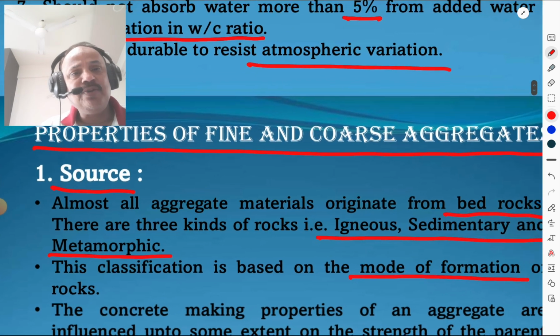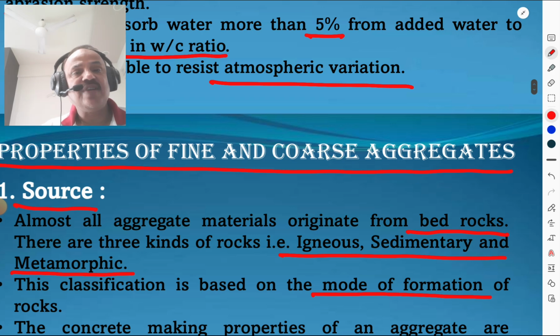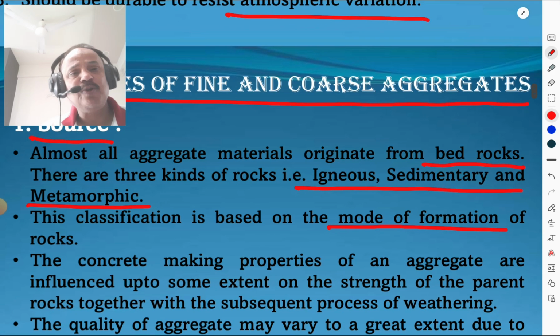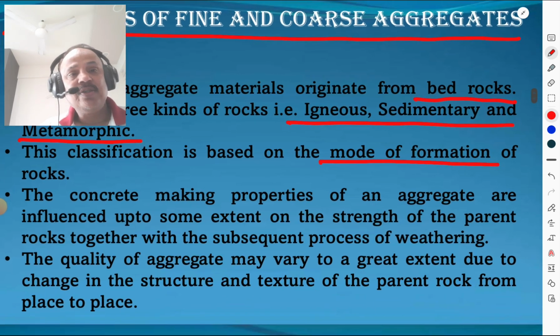Then we are going to discuss the properties of fine and coarse aggregate. First of all, source. Almost all aggregate materials originate from the bedrocks. There are three kinds of rocks. Everybody knows these types of rocks because we have studied them in geology. First type of rock is igneous, that is Agnijanya. Second is sedimentary, and third is metamorphic, that is Rupantarit. This classification is based on the mode of formation of the rocks.